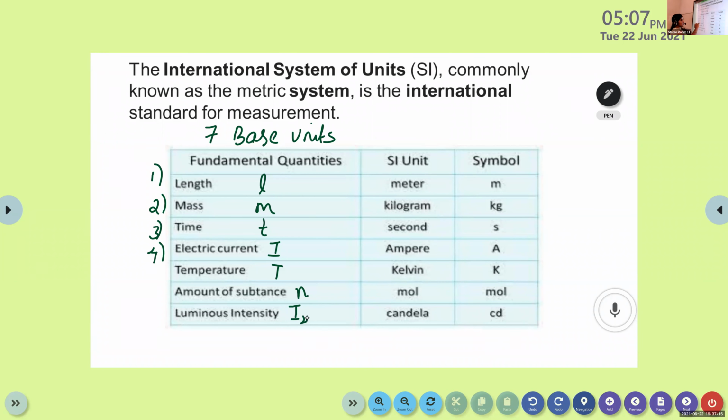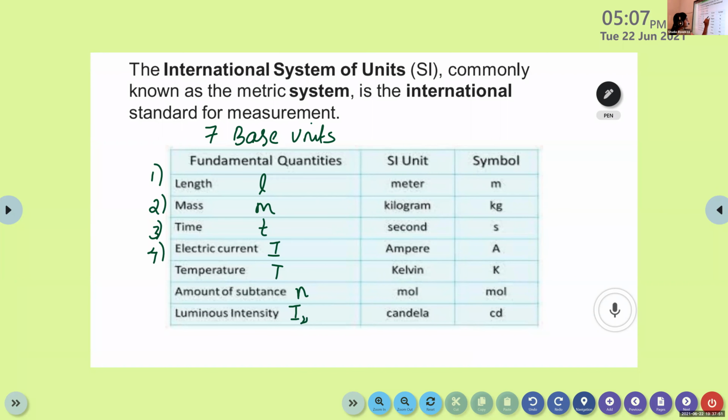So do not get confused between the symbol of a unit and the symbol of a fundamental quantity. These all are symbols of fundamental quantities, not the units. First one, length, small letter L. Second, mass, small letter M. Time, small letter T. Electric current, capital letter I. Then for temperature, capital letter T. Then amount of substance, small letter N. Luminous intensity, I.